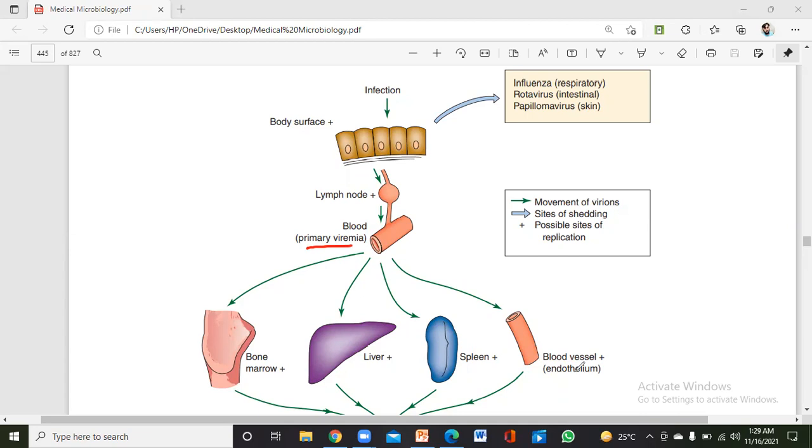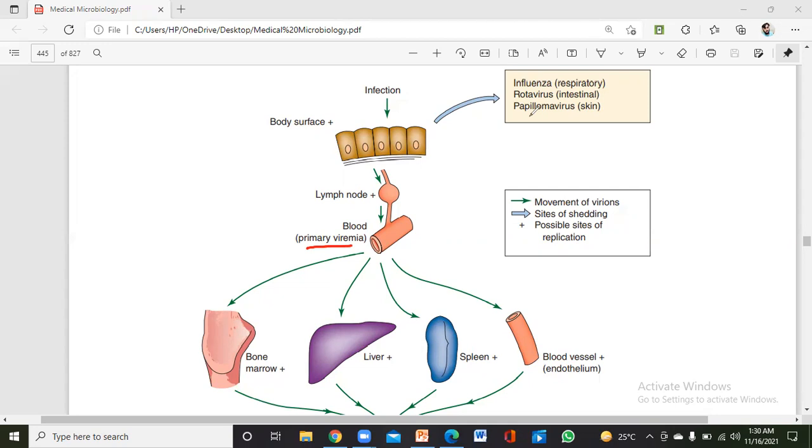If it gets access into the blood, it can move into different organs and start infection there. So keep in mind that viremia is very dangerous. It can get into the bone marrow, the liver and the spleen. Mostly the chicken pox virus, or the varicella zoster virus, can get entry into the liver and the spleen.